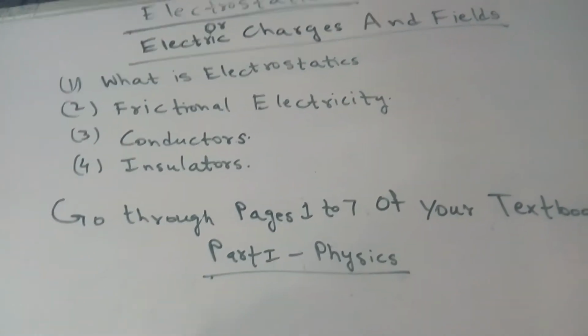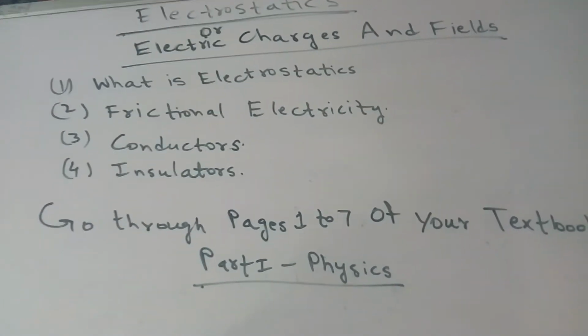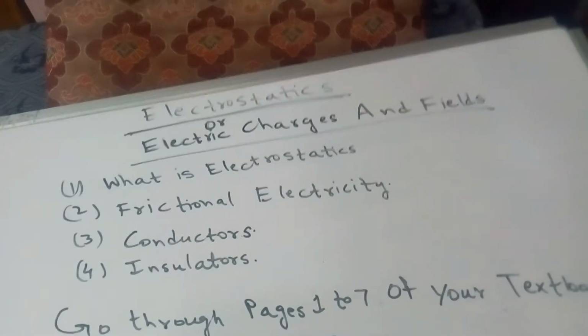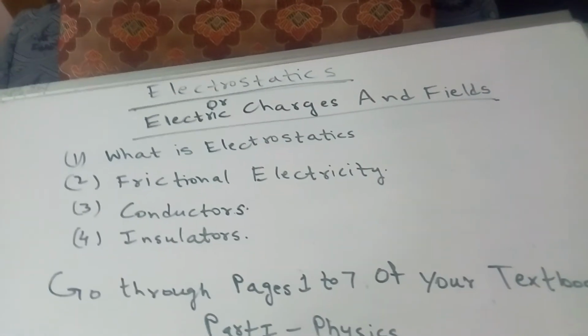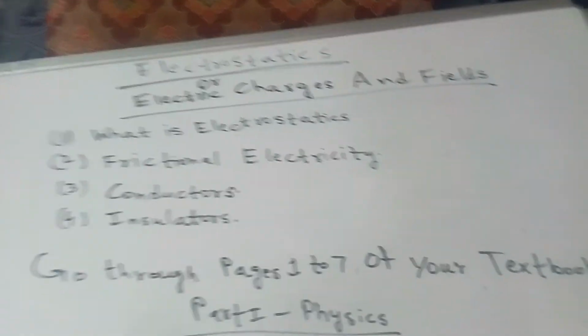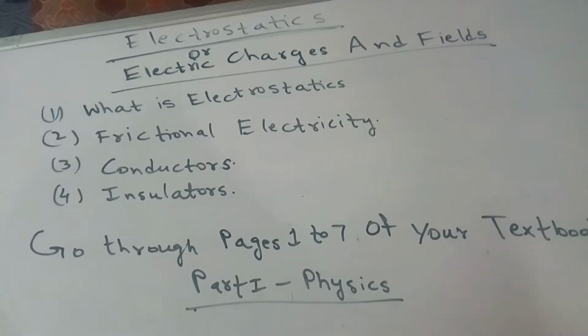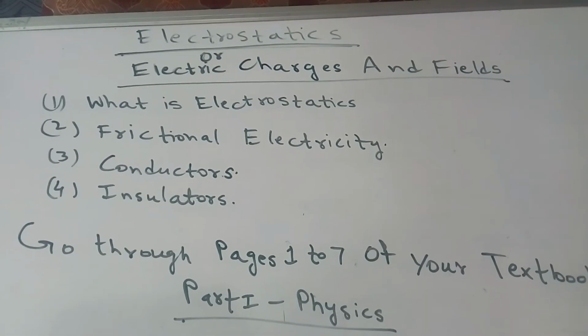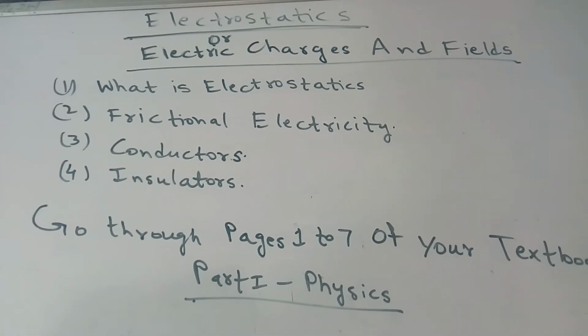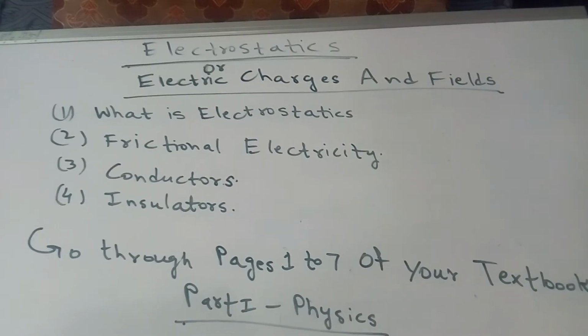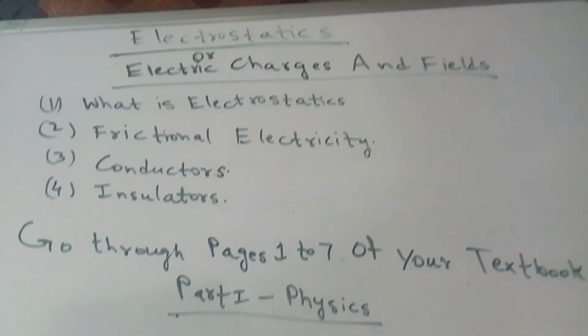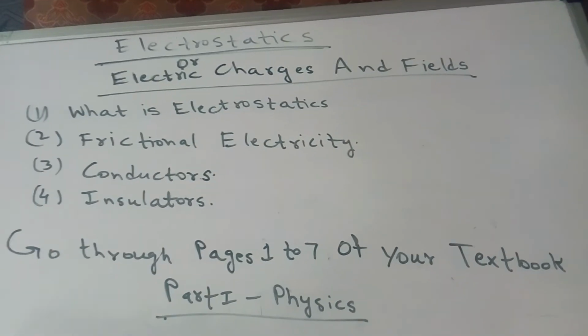Second property is conservation of charge. Like energy is conserved, similarly charges are also conserved. That is, according to the law of conservation of charge, the total charge of an isolated system remains constant. A charge can neither be created nor be destroyed, but can be transferred from one body to another.